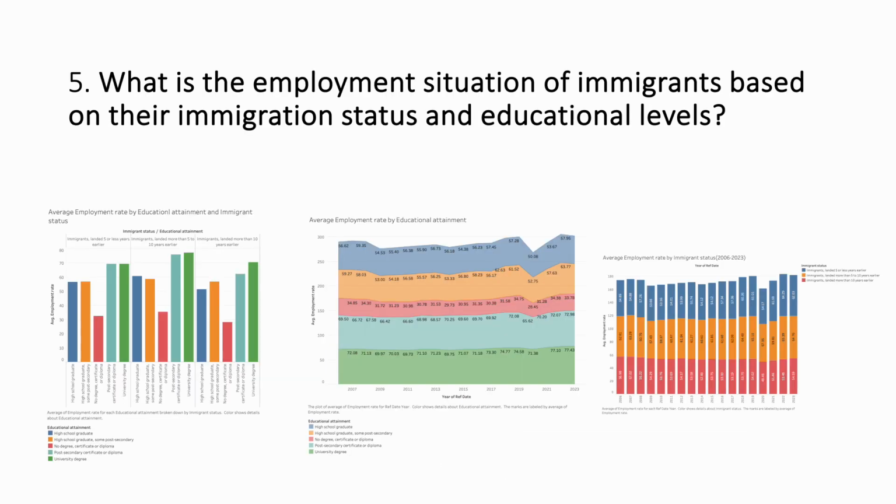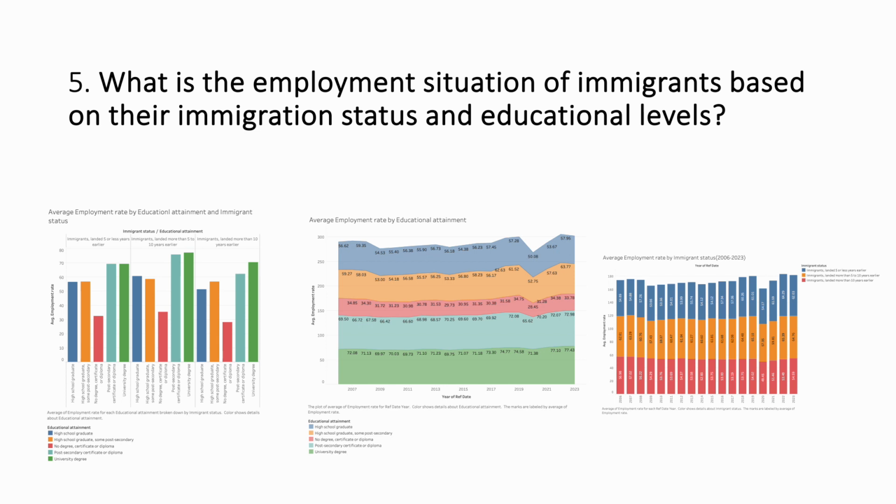My fifth question is, what is the employment situation of immigrants based on their immigration status and educational levels? We have three graphs. The first graph on the left displays the average employment rate of immigrants in three distinct categories based on how long they have been in the country. So we can find that immigrants who have been in the country for more than 10 years consistently show the highest employment rate across all years.